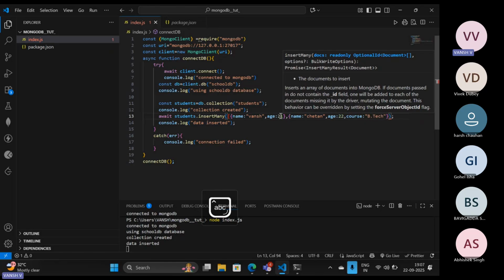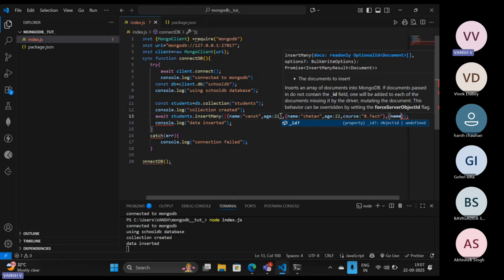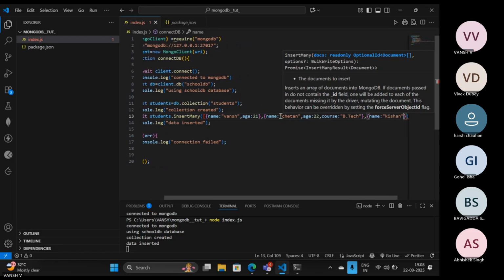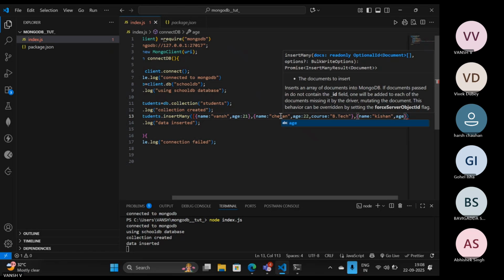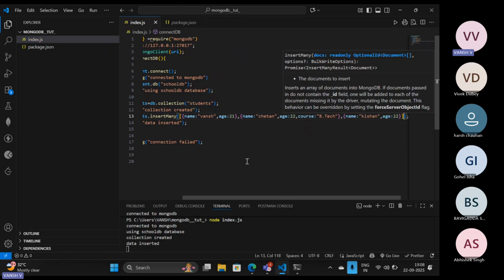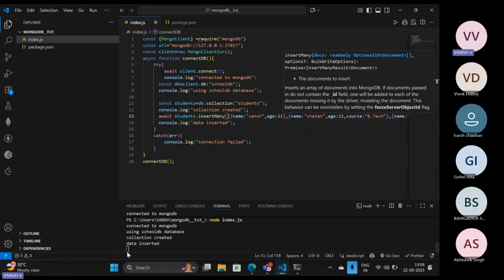Now let's add one more document with the name Kishan, and age 22. One thing you have to do is close this array. Now we have done that.